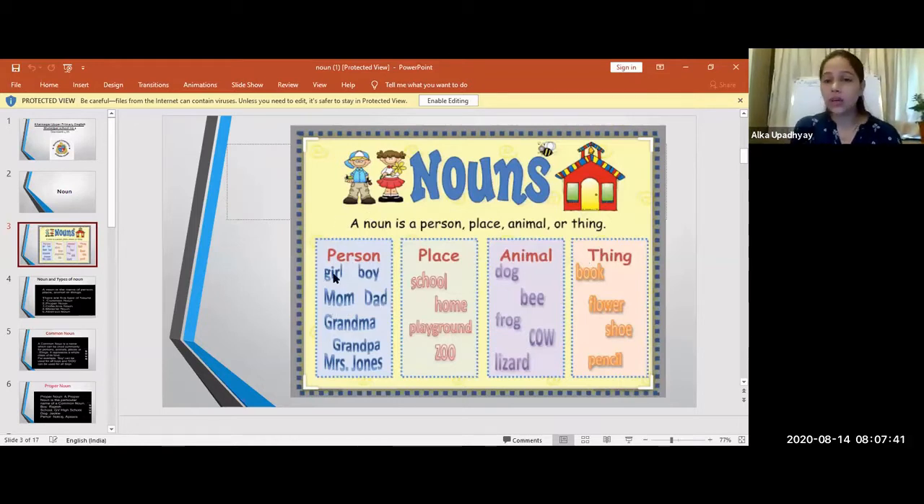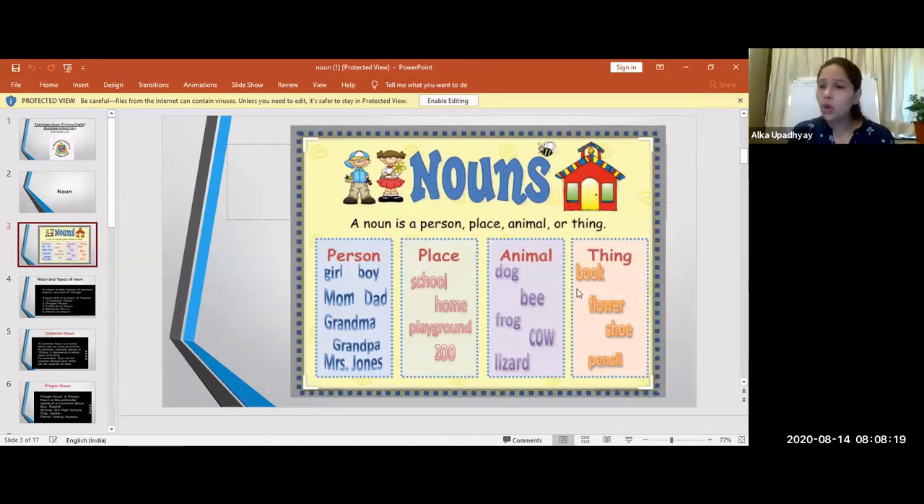So here are some examples of person. Girl, boy, mom, dad, grandma, grandpa. Now here are example places: school, home, playground, zoo. Some examples of animals: dog, bee, frog, cow, lizard. And there are some examples of things around us that we use, like books, flowers, mobile, pen, pencil. So there are many things that we use.